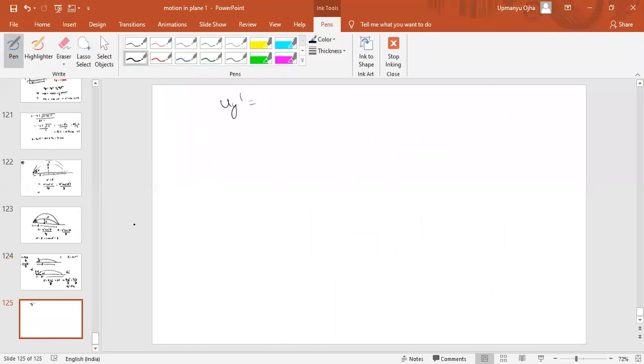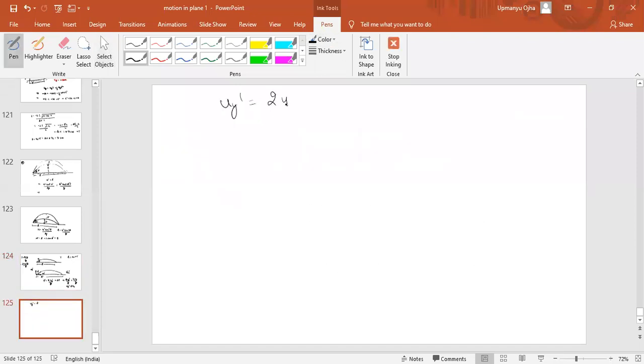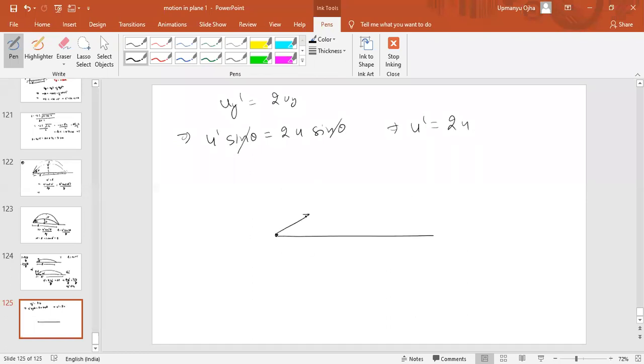Uy dash must be equal to 2 times of uy. Uy dash means u dash sine theta must be equal to 2 times of u sine theta. So sine theta gets canceled out, which means u dash is equal to 2 times of u. So we are projecting the body with the velocity of 2u. Then the range will be equal to 2 times of